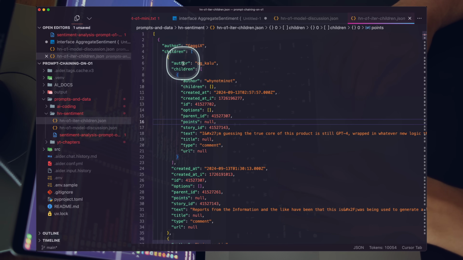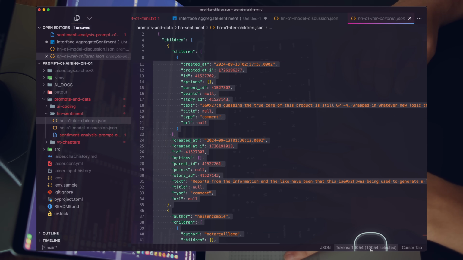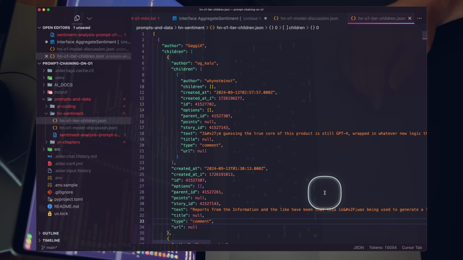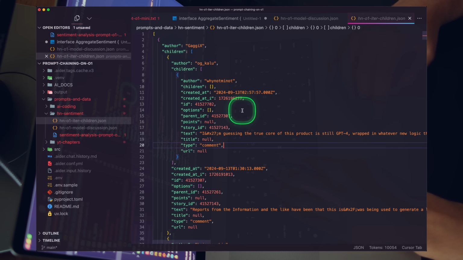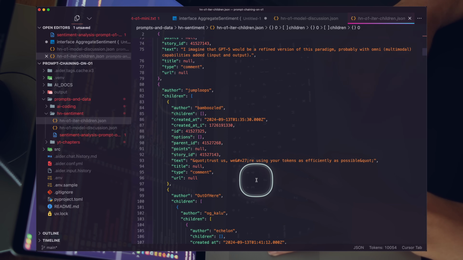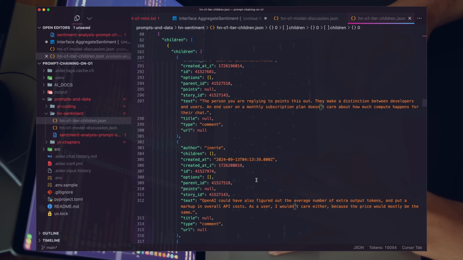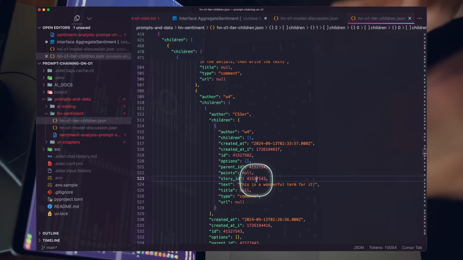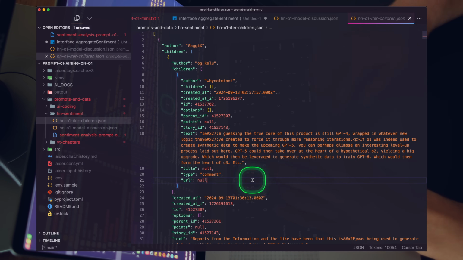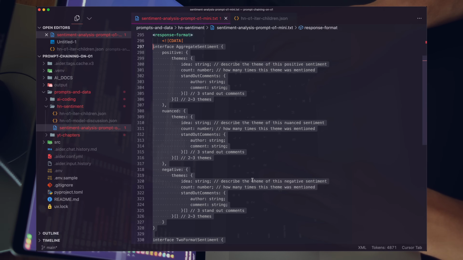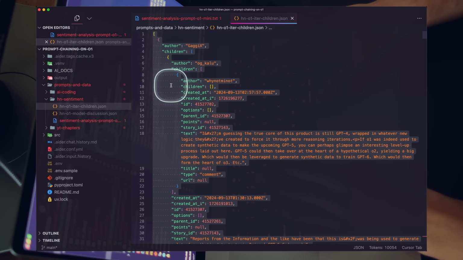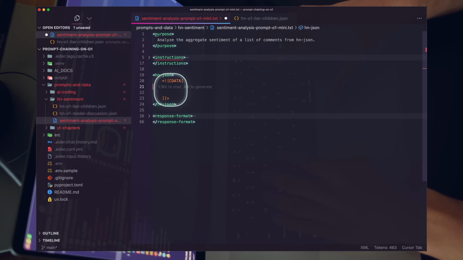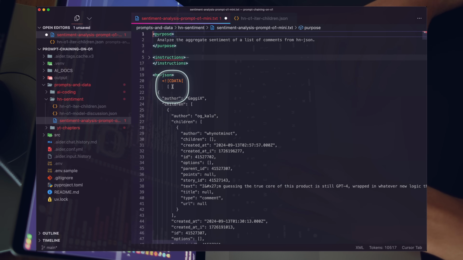So we have that new file. It's just the children, and you can see there we're down to 10K tokens. So much more manageable. Let's go ahead and just work on a smaller segmented version of this, and let's operate on these 10K tokens, right? So if we collapse, we can see we're still getting a lot of decent comments here. A lot of good stuff happening, right? So let's go ahead and run our sentiment analysis prompt on this file. If we close this, go back to our prompt here, you can see that we have hn.json. So we're going to pass in our JSON here, paste in our new set of results here, right? So now we have all those comments.